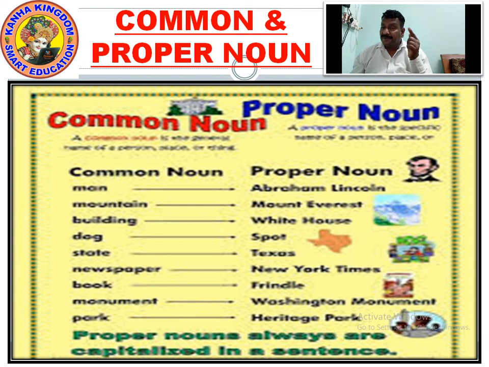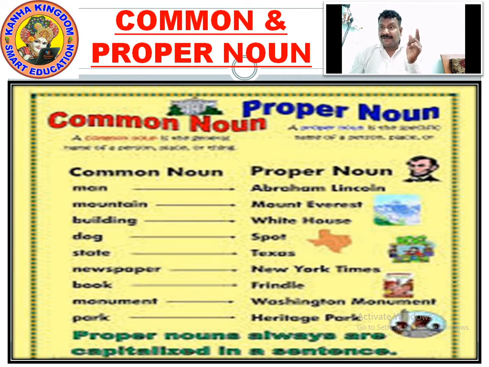Here, the particular newspaper is the New York Times. It's a particular paper in which you get the news of the entire city, and international news also.